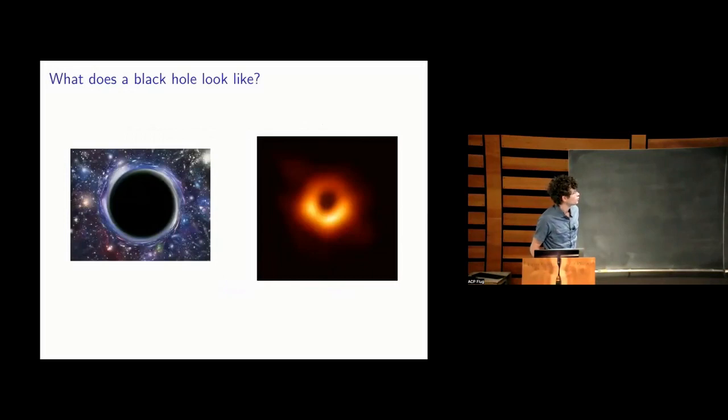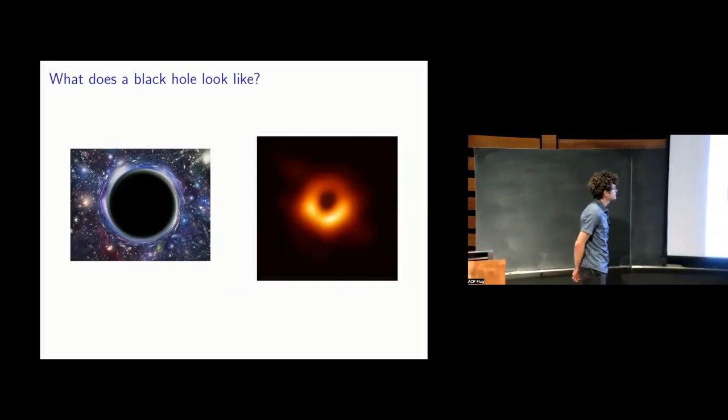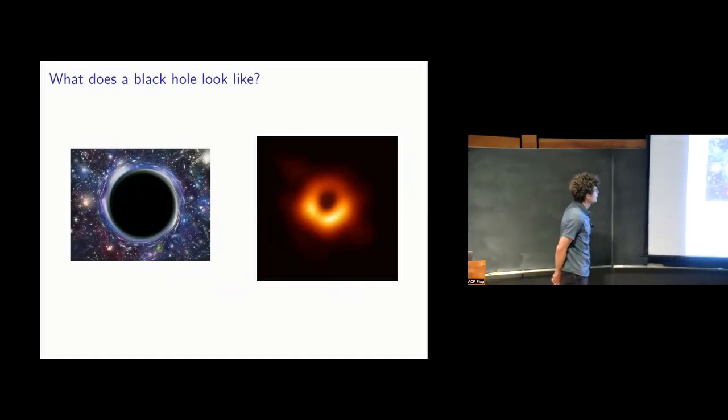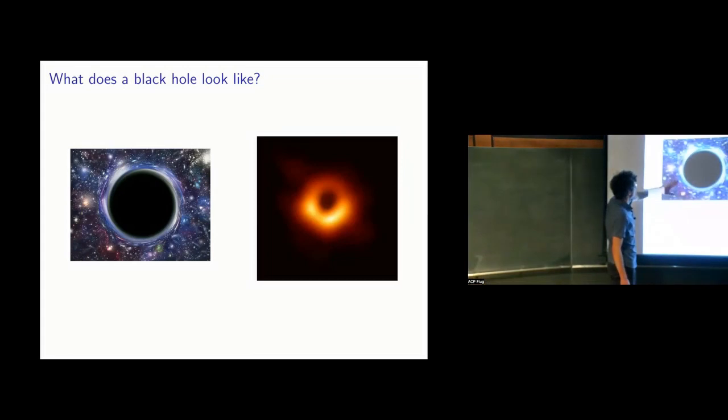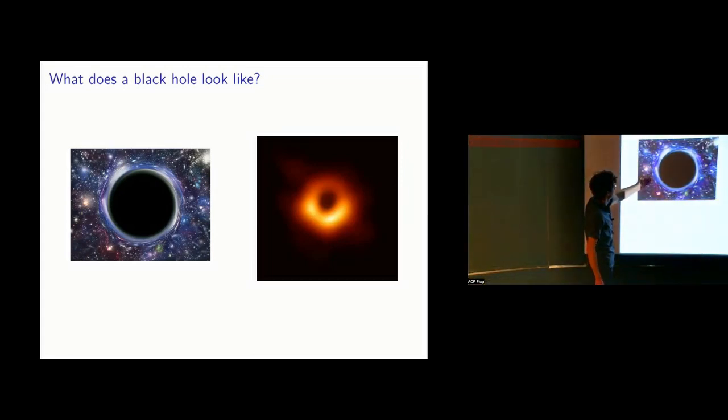Okay, so what does a black hole look like in real life, as opposed to these fanciful drawings of curved space or curved space-time? Here's a somewhat fanciful picture of a black hole, and you can see this distortion of the light from behind it. That's a consequence of the curvature of the space-time between us and the stuff that emitted this light behind the black hole.